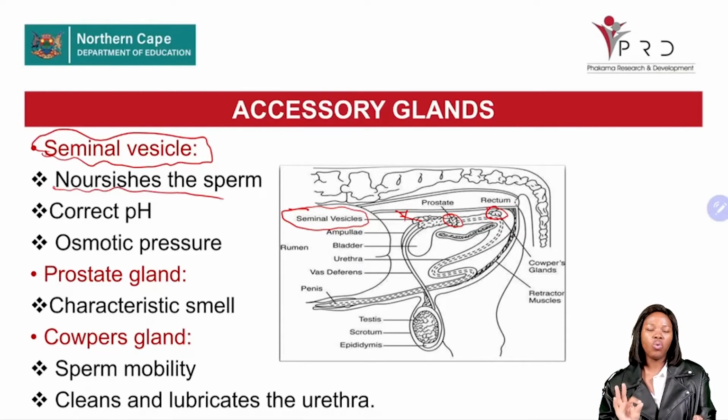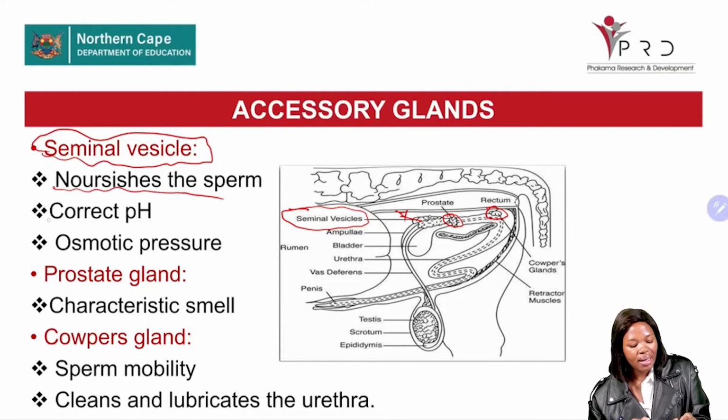Remember before we said Sertoli cells are responsible for the nourishment. But now, when the sperm cell is being transported across the male reproductive system, the seminal vesicle is responsible for the provision of nutrients, feeding these sperm cells.